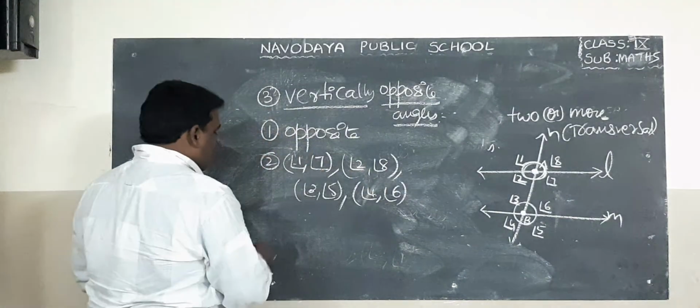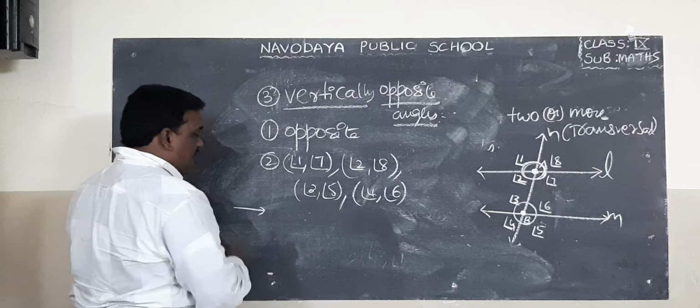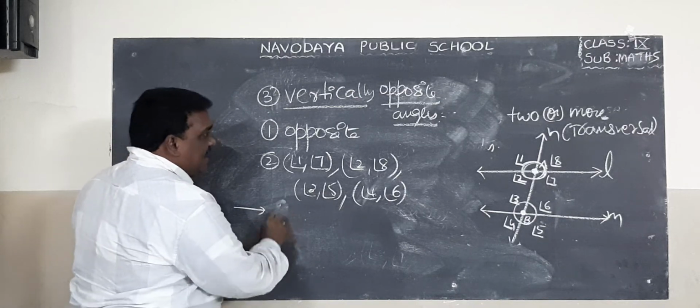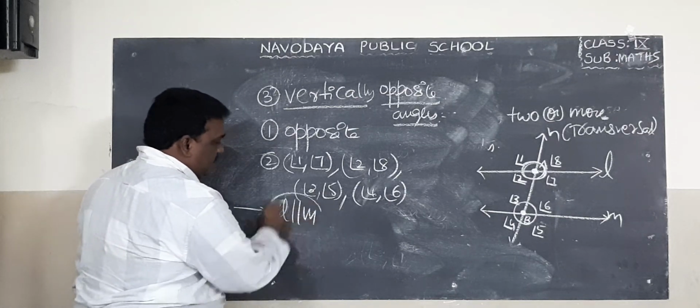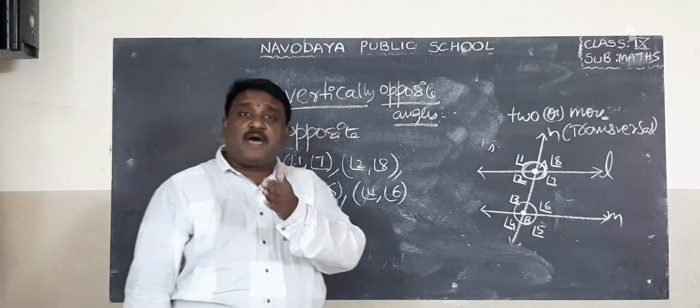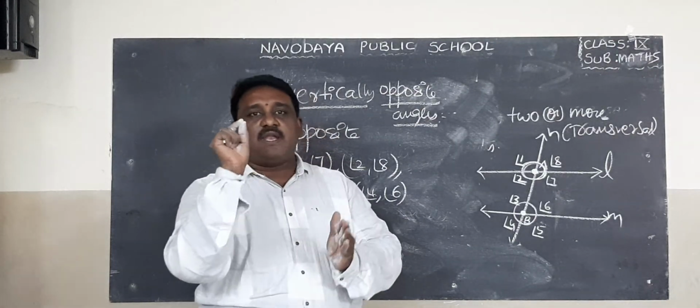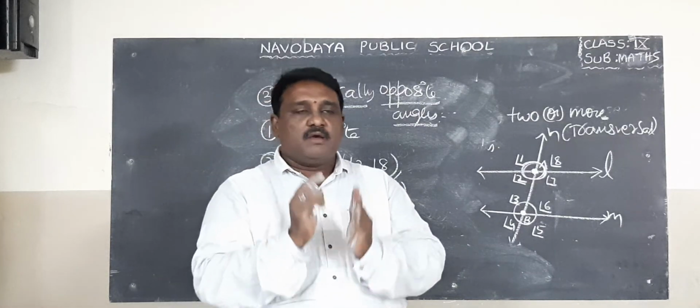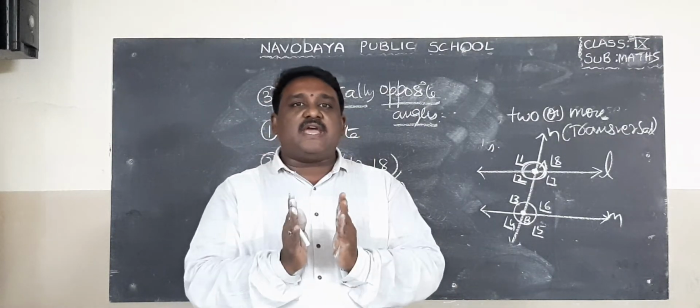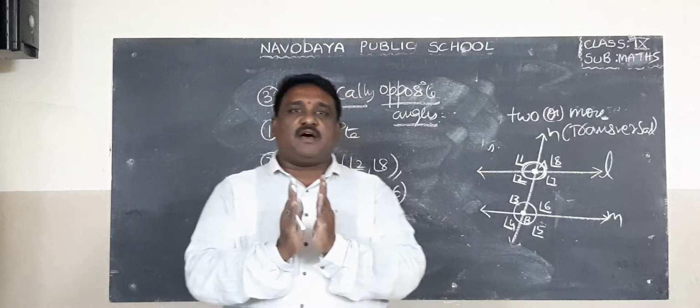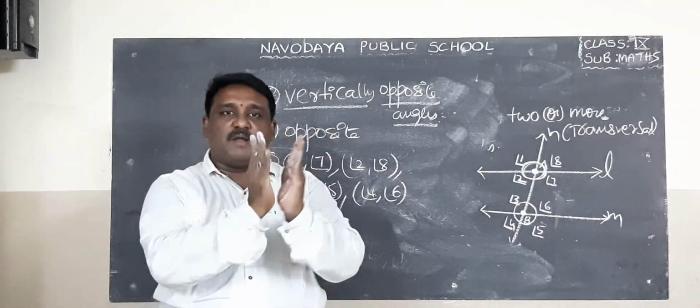And last point, suppose L and M are parallel to each other. If the lines are parallel to each other, there is one important point to remember. What is the point? Interior angles on the same side of the transversal are supplementary.